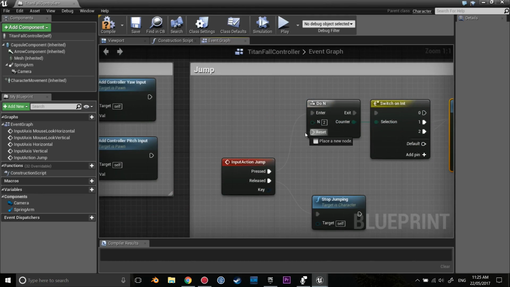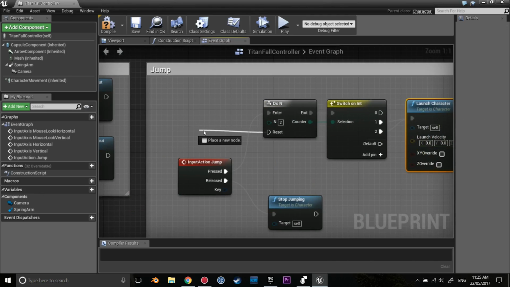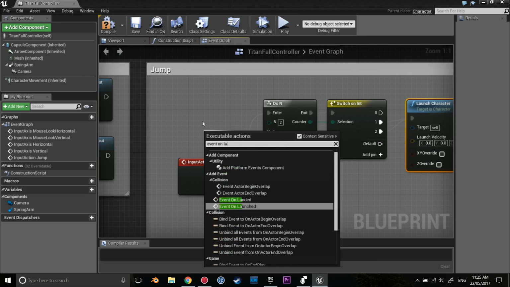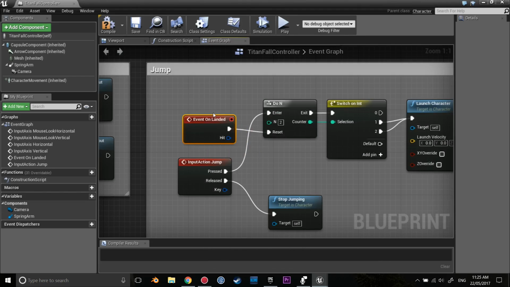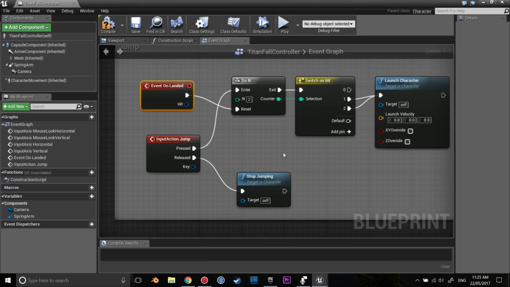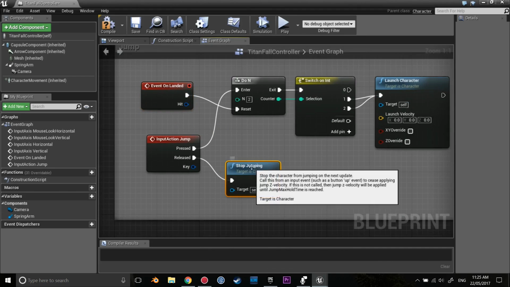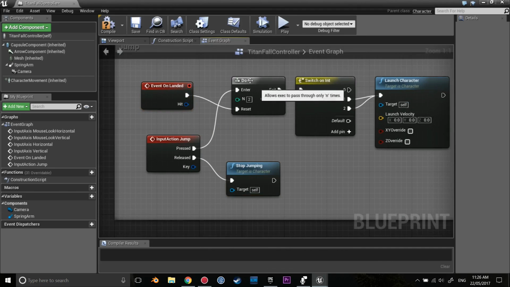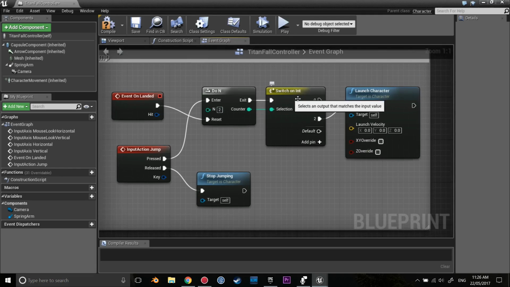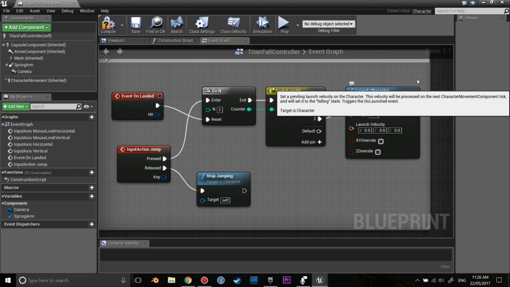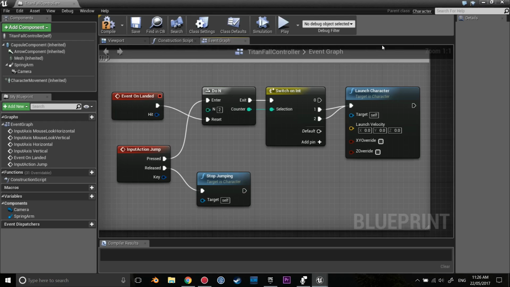So let's quickly explain what happens here. And one other node, to reset all of this, we go to event on landed, so when we touch the ground it resets everything. Now, what is happening here is that when we press space, it goes into do n, which has a counter of 2 for n. This then goes to switch on int, which starts at 0. So when you press space once, it goes to 1, which is going to launch the character.